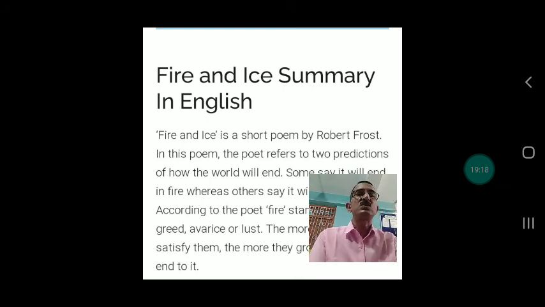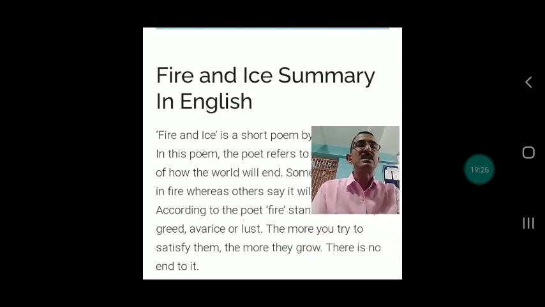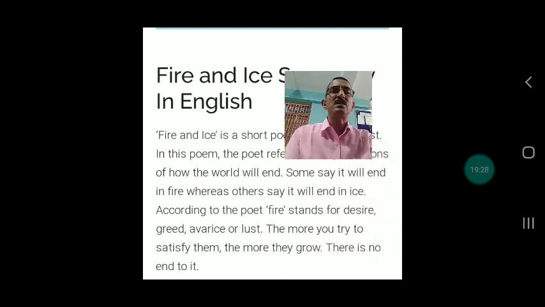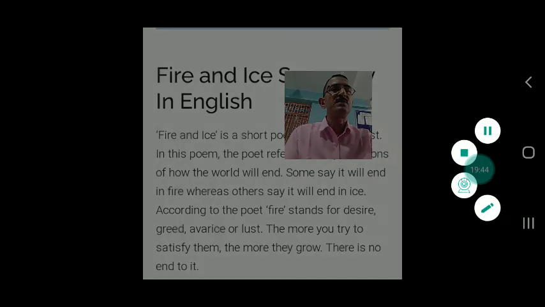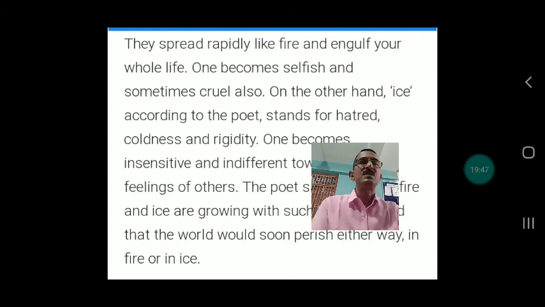Fire and Ice is a short poem by Robert Frost. In this poem, the poet refers to two predictions of how the world will end. Some say it will end in fire, whereas others say it will end in ice. According to the poet, fire stands for desire, greed, avarice, or lust. The more one gets to satisfy them, the more they grow. There is no end to it. They spread rapidly like fire and engulf our whole life. One becomes selfish and sometimes very cruel.